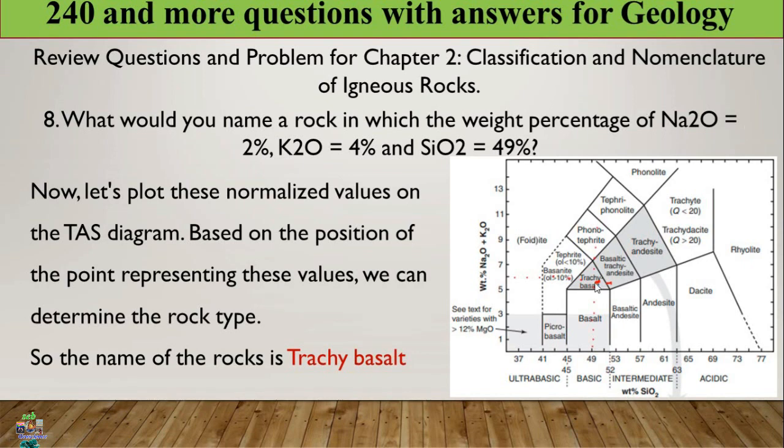The y-axis is the weight of sodium oxide plus potassium oxide, which we calculated as 6%. We extend the 6% horizontally, then take the silica content 49% and draw a vertical line through it. They meet here. This region we call trachybasalt. So the rock name is trachybasalt. Is that clear?